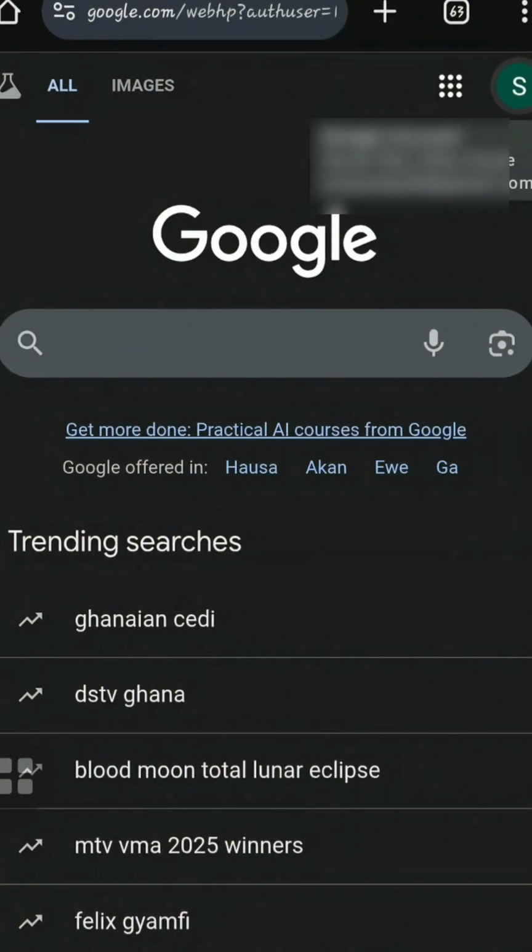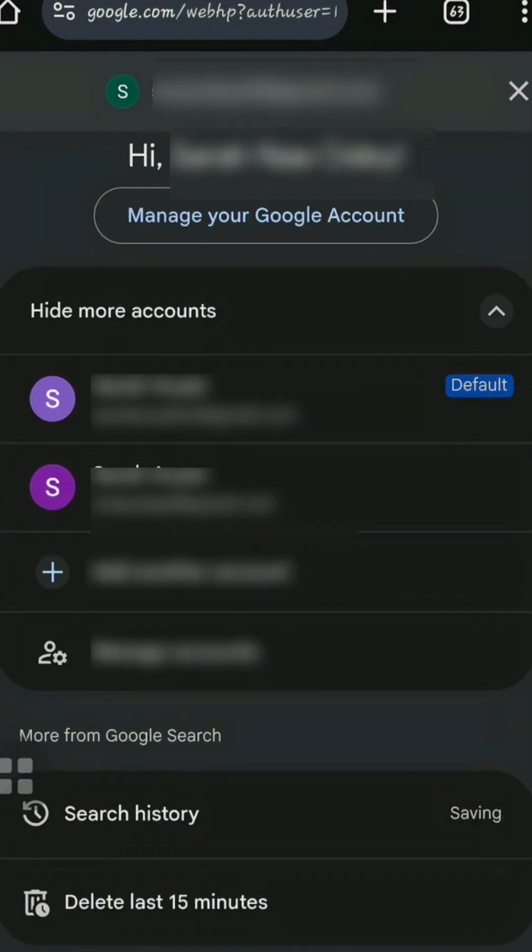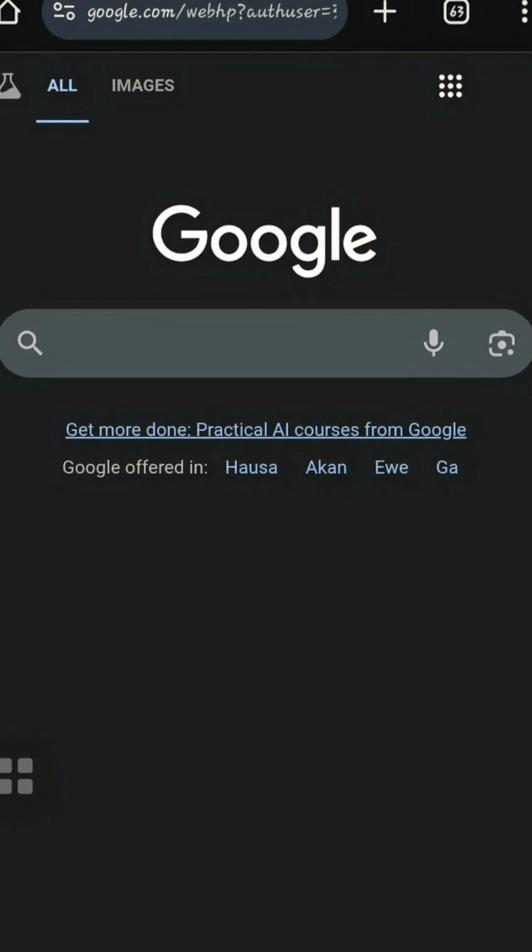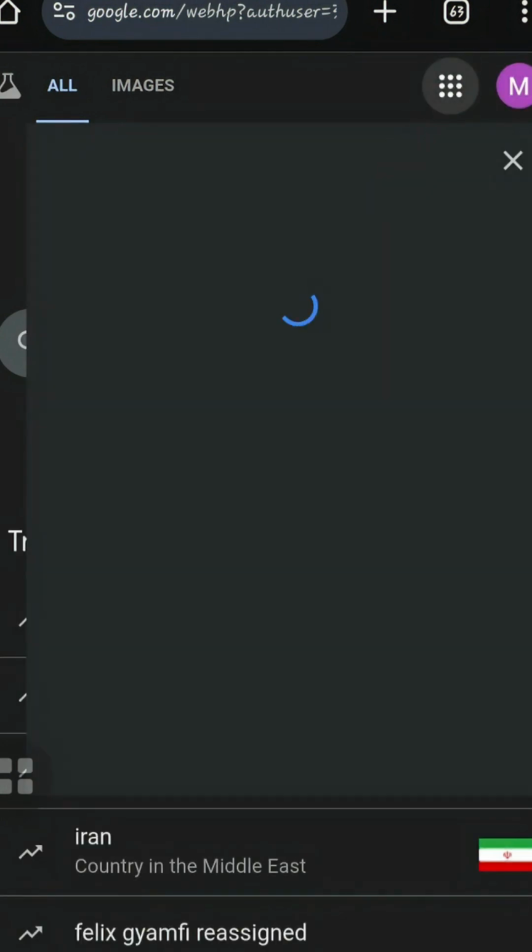Once verified, your Google account will be successfully added to your browser. Click on Manage Accounts, switch to it, and sign in to access your Gmail and all other Google apps linked to that account.